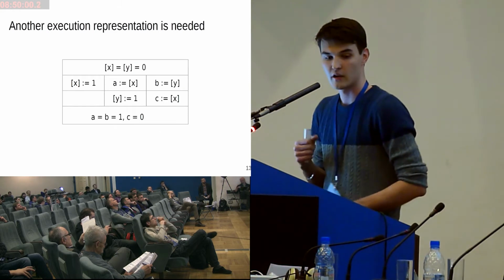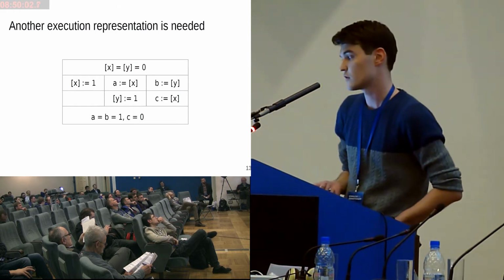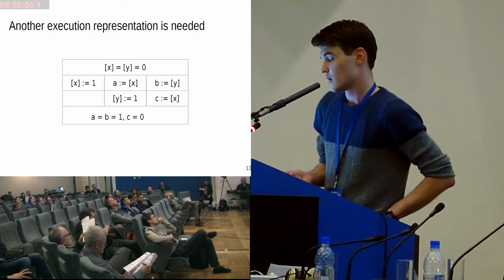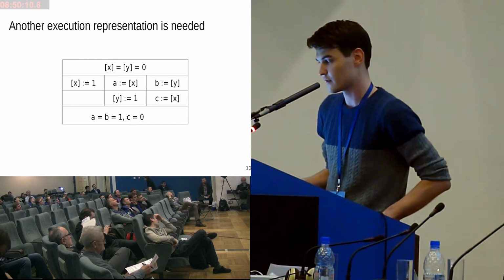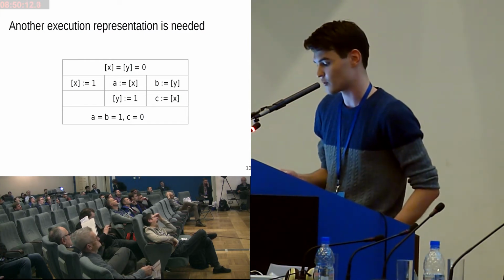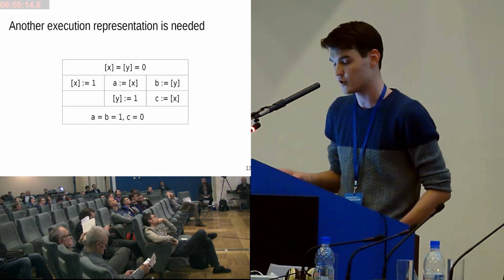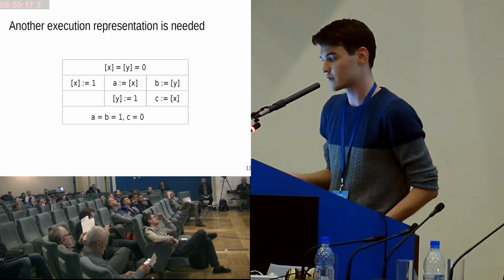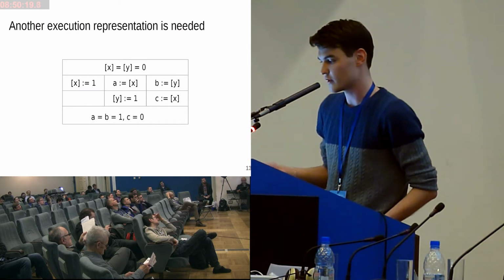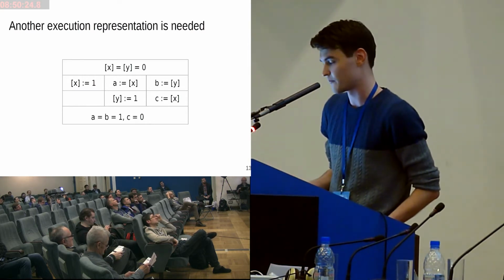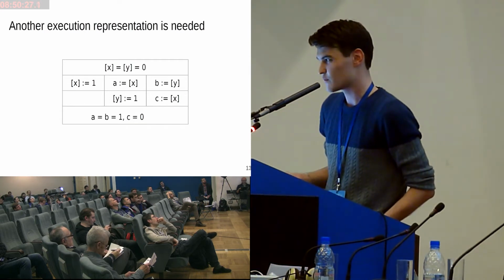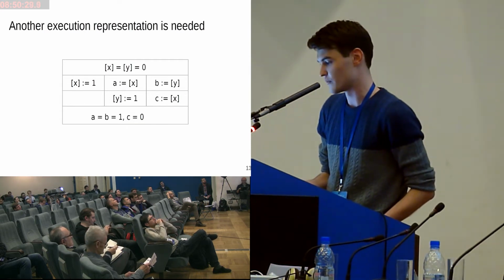But before we go to looking at correctness of compilation, we need a different layout of execution. So we talked about execution, thinking about an order in which instructions of the program are executed. But for such execution, you cannot find an order of execution that could give us the result in C where C is 0. That's why we will not use this model.